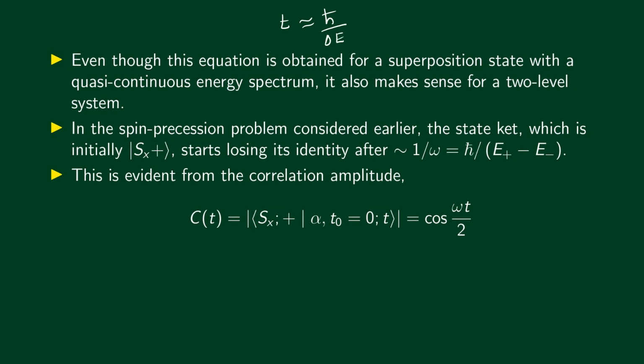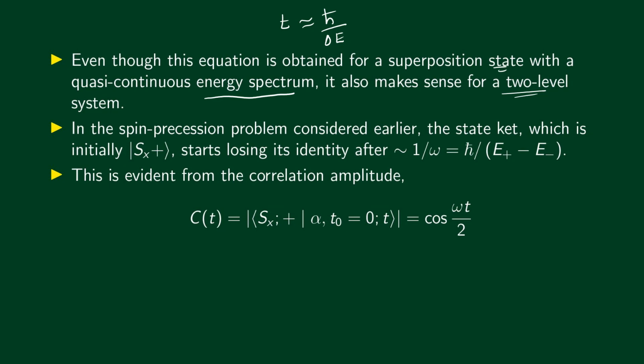Now we got this equation for a superposition state with a quasi-continuous energy spectrum. We made some assumptions, but this result also makes sense for a two-level system, for example. Earlier we talked about the example of spin precession. We saw that if we start with the state ket Sx plus, it becomes more and more different from ket Sx plus as time goes on.